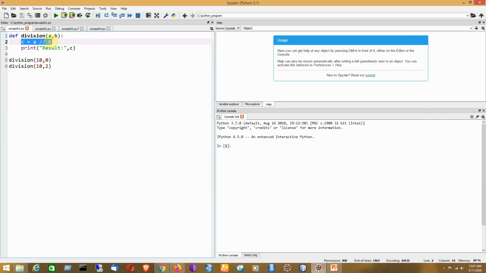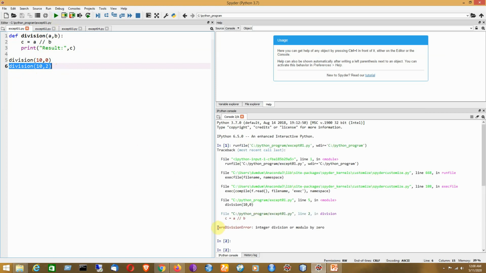So because of the illegal code, an exception will be generated. Clear? And as a result, though the last program statement is considered to be a legal one, the program will abnormally terminate because there is no exception handler in this program.